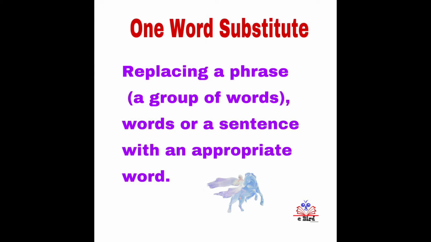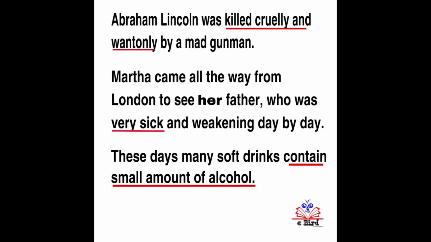Today I'll teach you only 6 words under this lesson. Let's look at these sentences first. There are 3 sentences. Let's read them one by one. Look at the first one. Abraham Lincoln was killed cruelly and wantonly by a mad gunman. Abraham Lincoln was killed cruelly and wantonly.